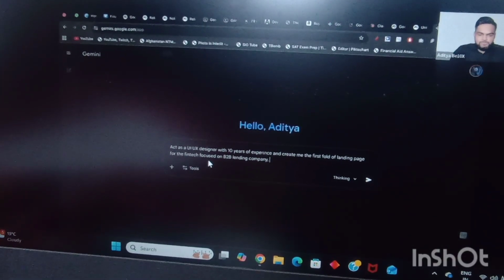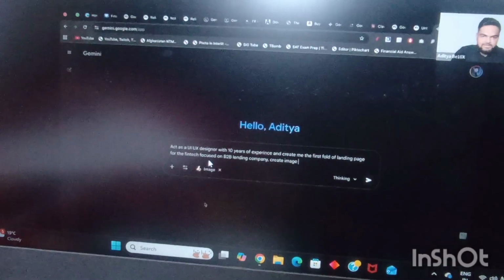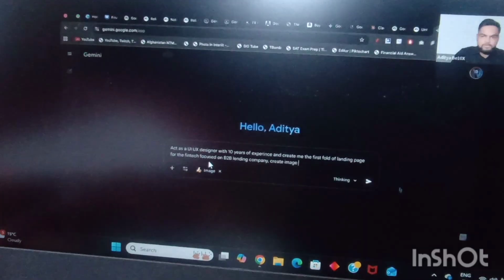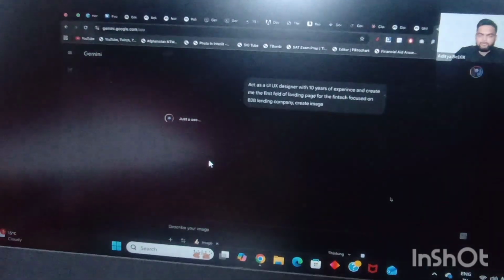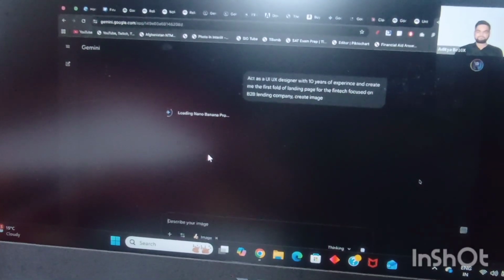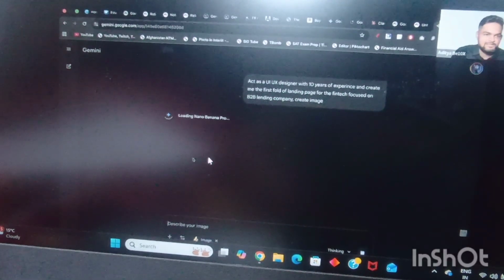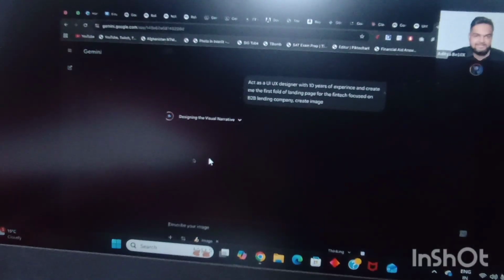And I'll ask it to create an image, right? So I can go into tools. I can select this create image option on Gemini.google, and I'm going to click on submit. Folks, now just see. Now let's see what happens, right? So it is loading Nano Banana.